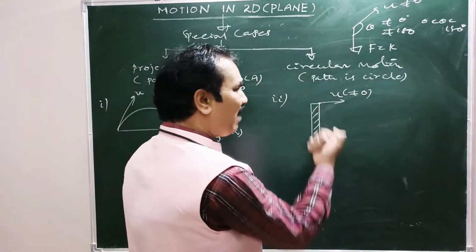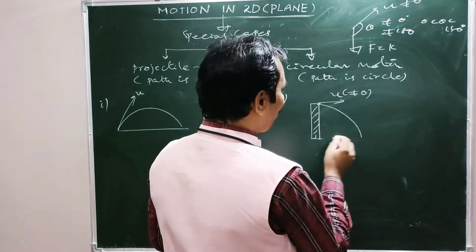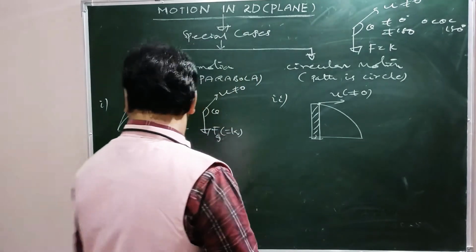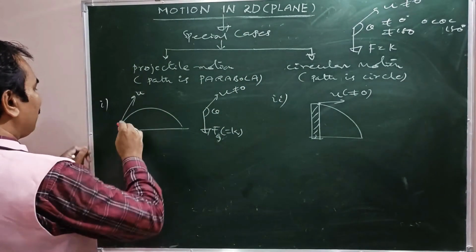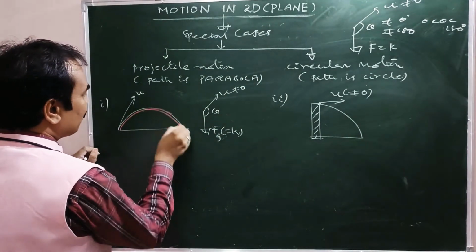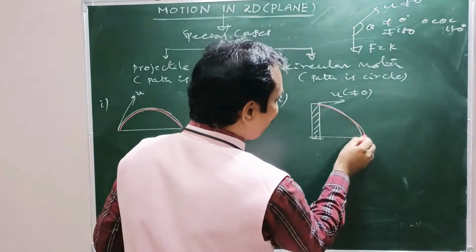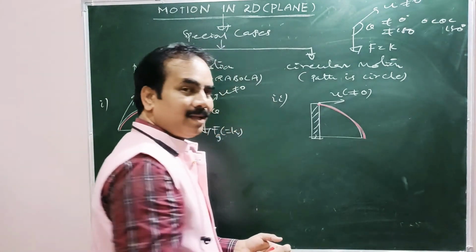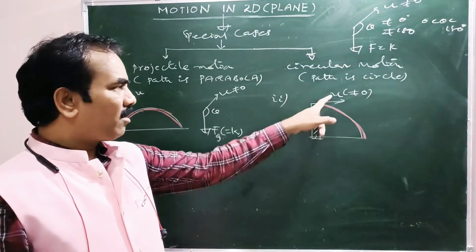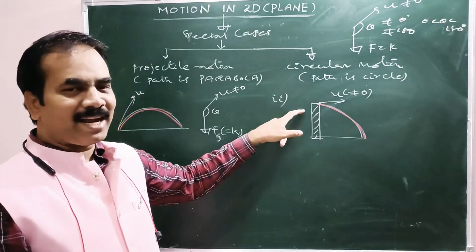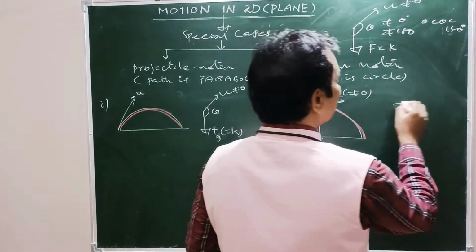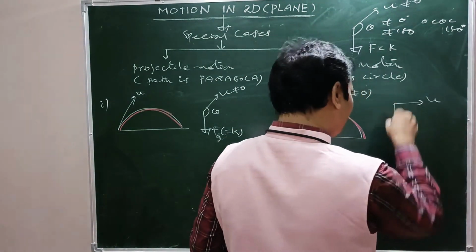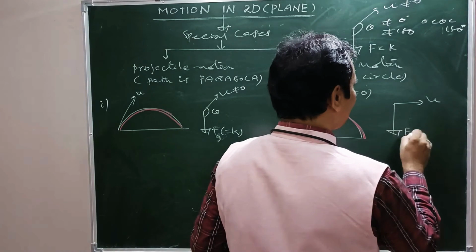Because of gravity, it takes a parabolic path. This is the path followed by the particle, right? Now, assign the initial velocity vector and the gravitational force acting on the particle. This is the initial velocity vector, Fg downwards.